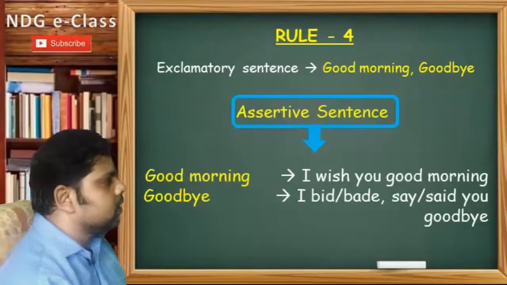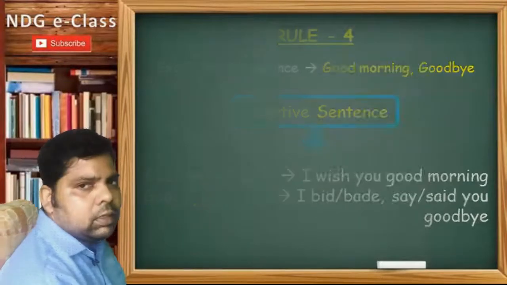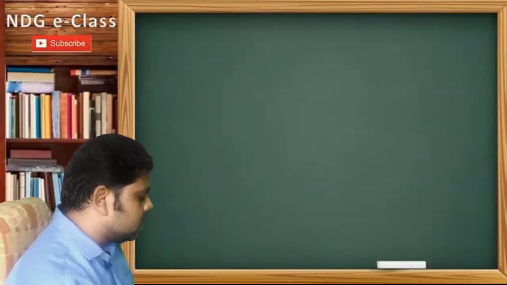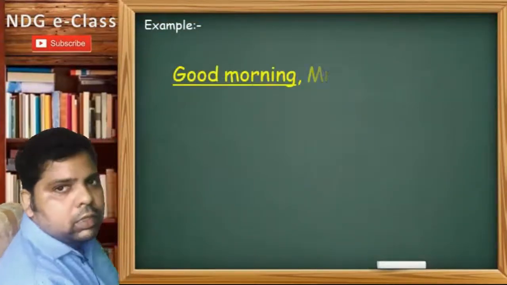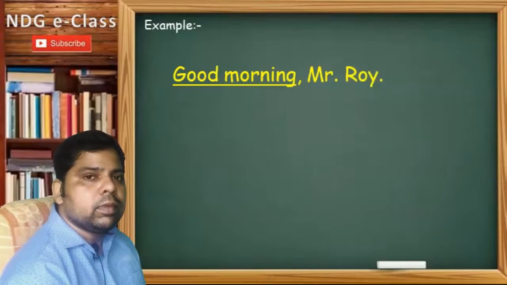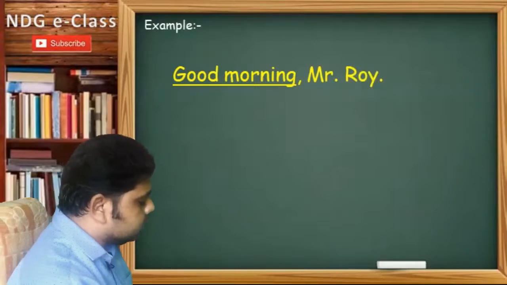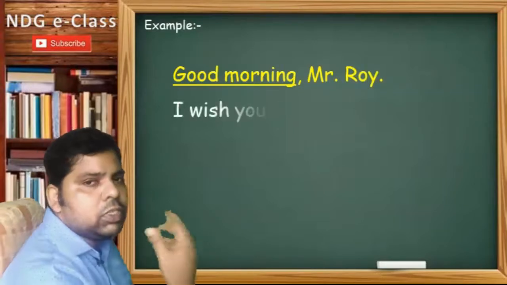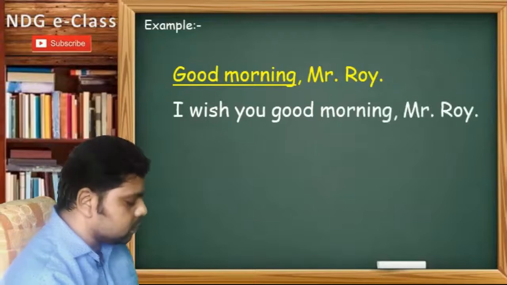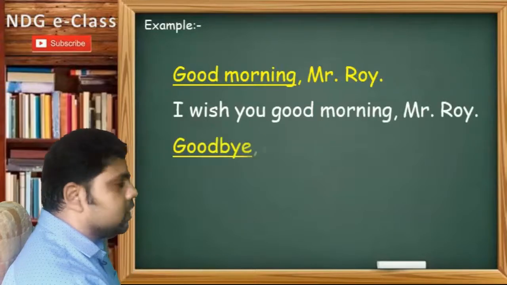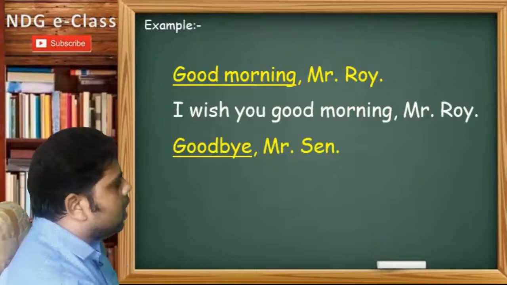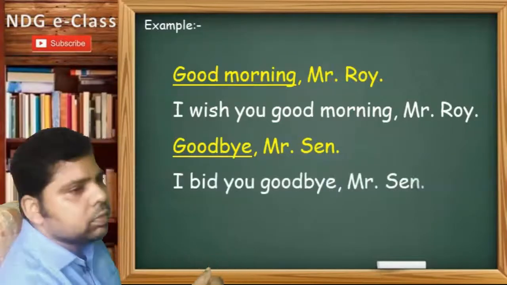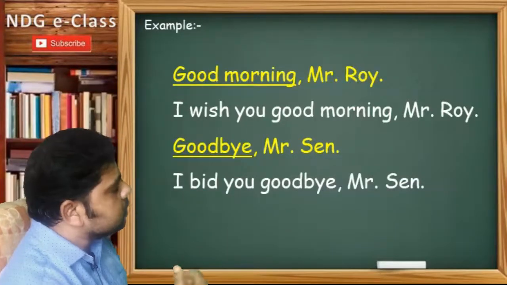I'm explaining it with examples. First example, good morning, Mr. Roy. When you make it assertive, I use "I wish you good morning, Mr. Roy." Second, goodbye, Mr. Sen. Goodbye is used here, so in place of goodbye, I use "I bid you goodbye, Mr. Sen."